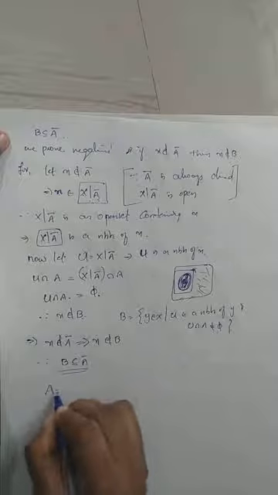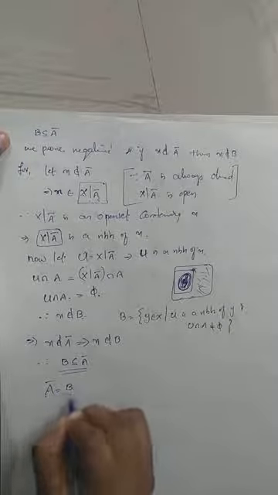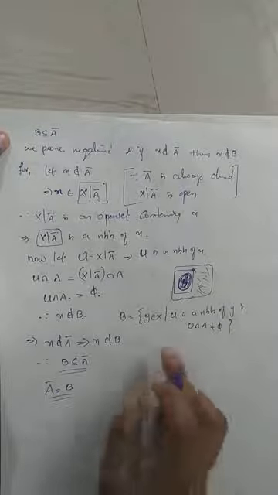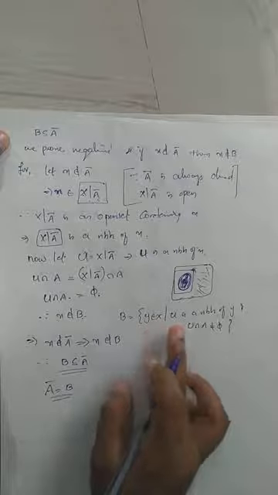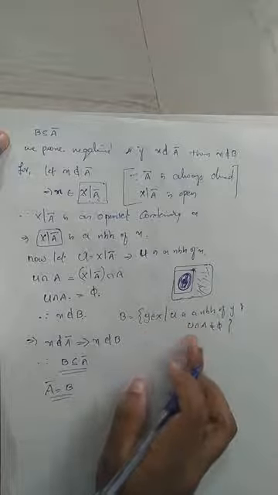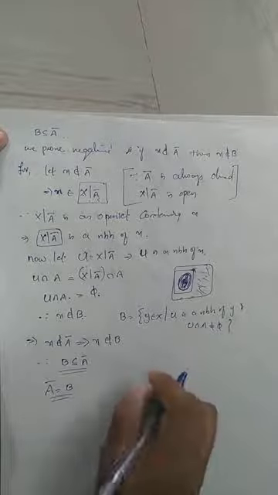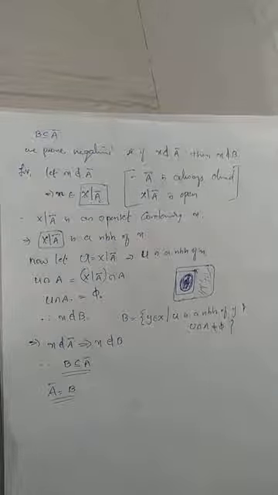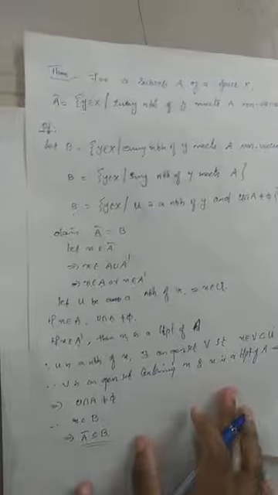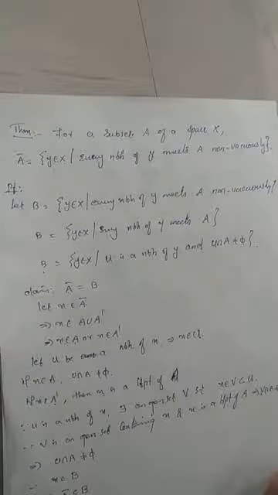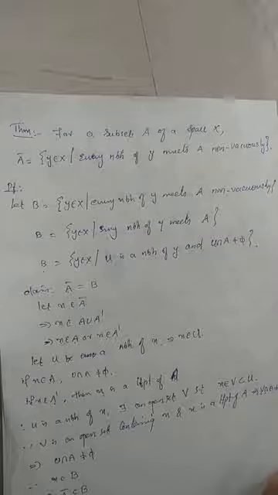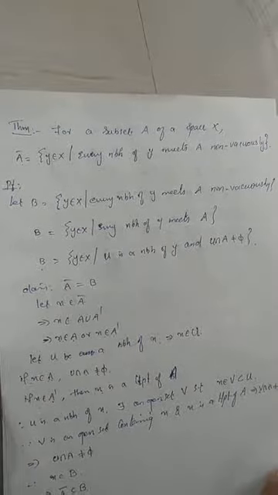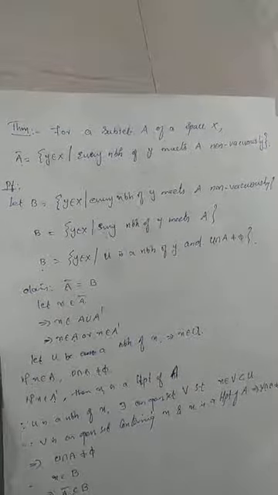So we have proved that A closure equals B. That is, A closure is nothing but the set of all y belonging to X such that U is a neighborhood of y and U intersection A is not equal to empty. This theorem is actually very important because it can be used to easily test whether a point belongs to the closure of a set or not.